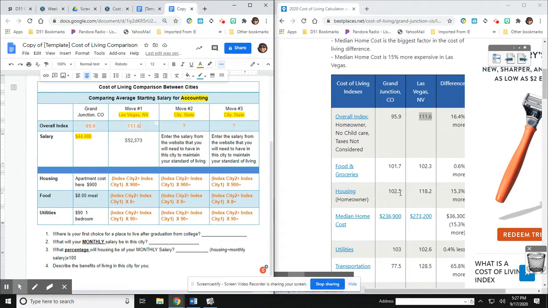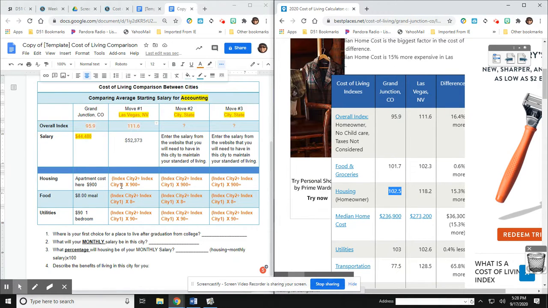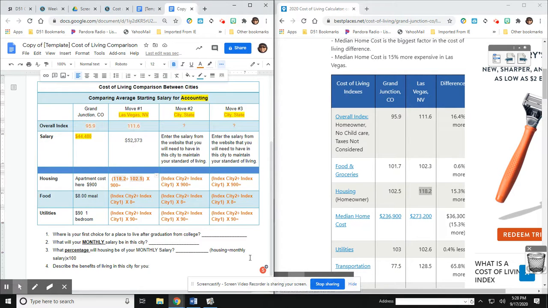So I'm going to go to the housing. I live in Grand Junction, so that will always be my City 1. And I would like you just to replace that City 1 index with the number that we have found as our index for Vegas. So now I have a formula where I can take out my calculator and I can do, get my calculator, 118.2 divided by 102.5 equals, and then go times 900.